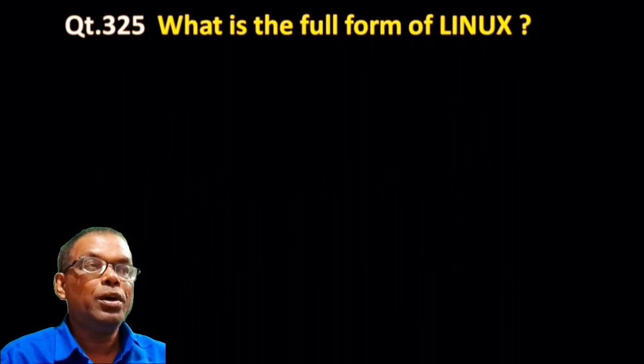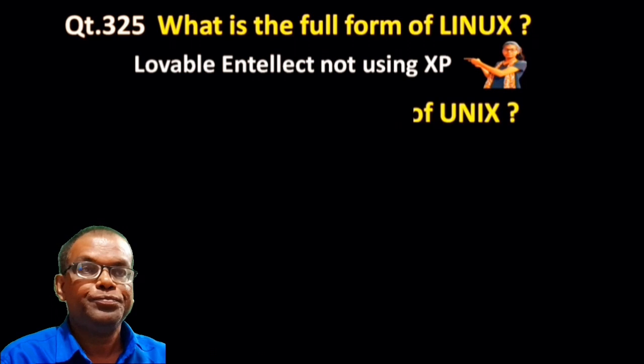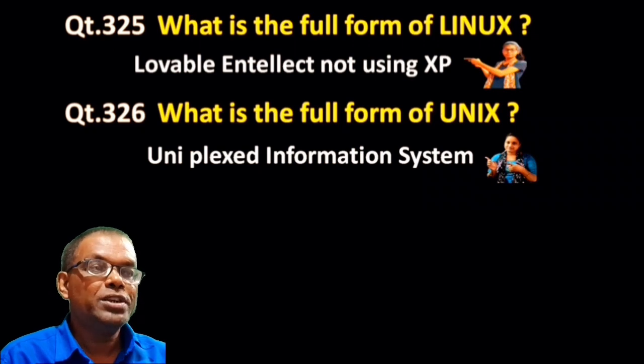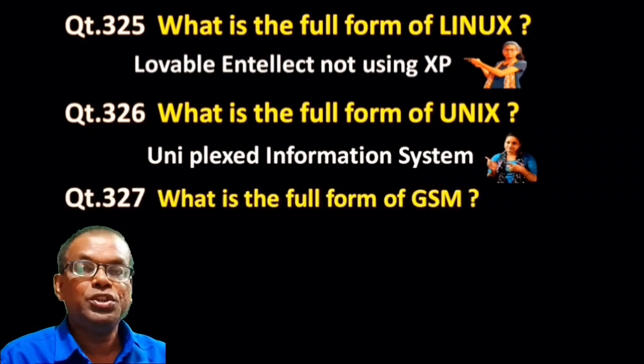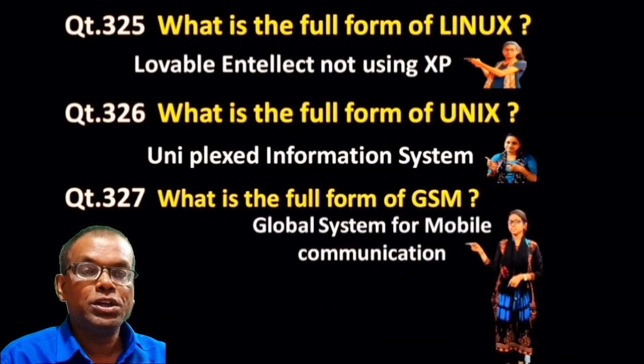What is the full form of Linux? This is a multitasking operating system. Lovable Intellect, Not Using XP. What is the full form of Unix? This is also an operating system. Uniplexed Information and Computing System. What is the full form of GSM? Global System for Mobile Communication.